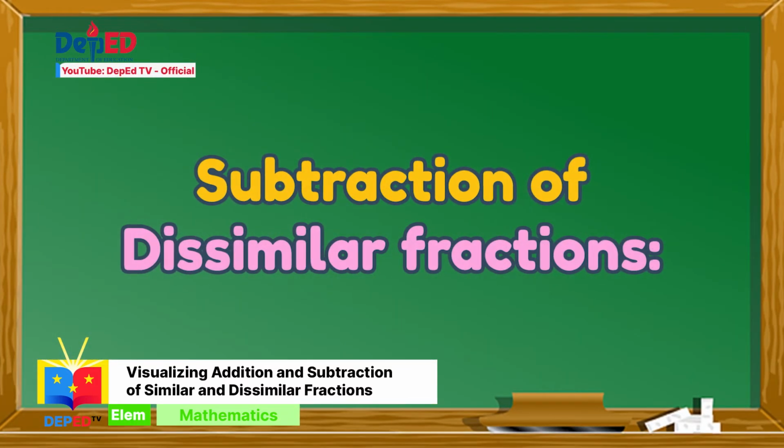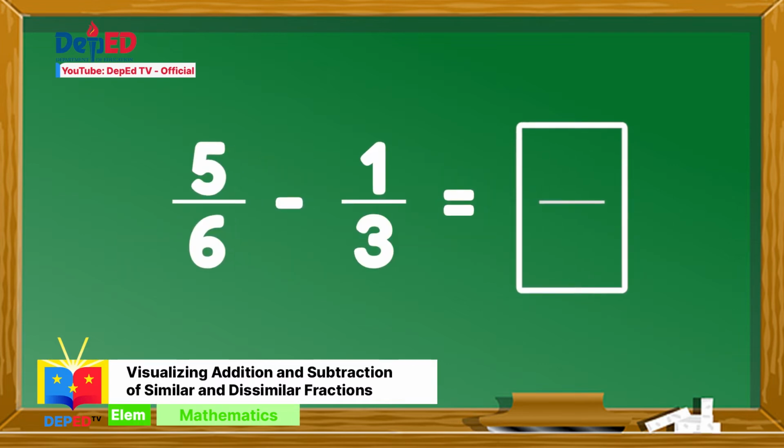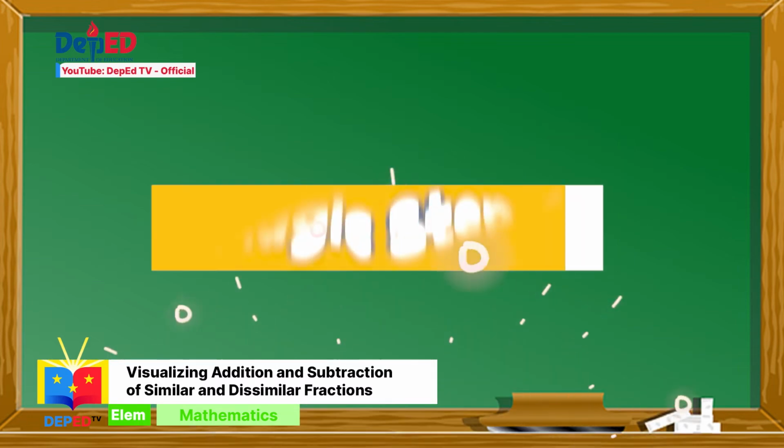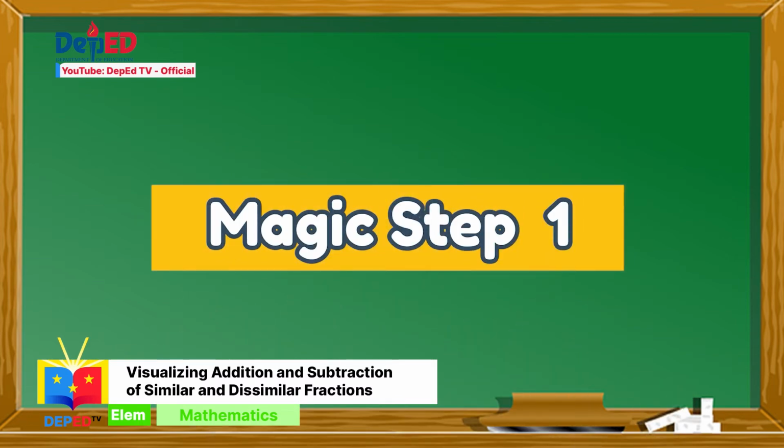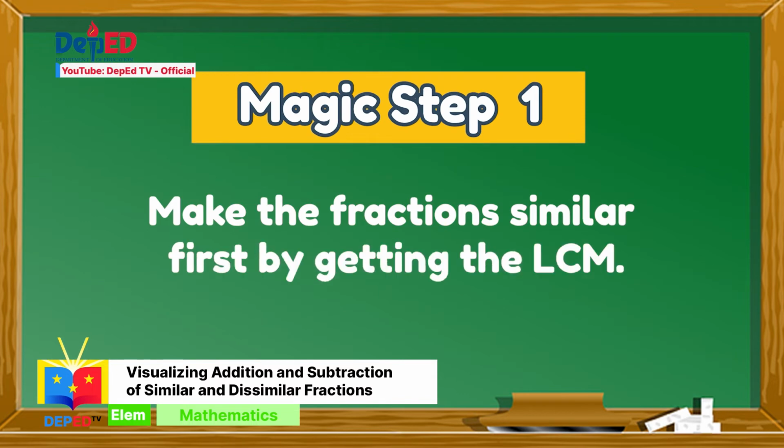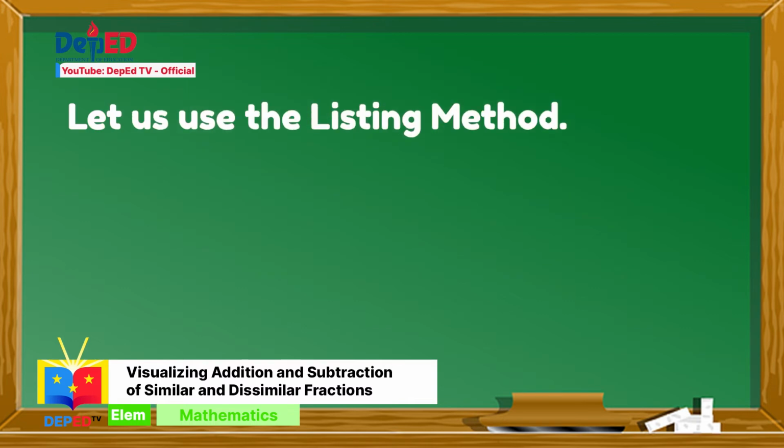We will just follow the same procedures in subtracting dissimilar fractions. 5 over 6 minus 1 over 3 is equal to... Magic step number 1. We must make the fractions similar first, and that is by getting the LCM. Let us use the listing method.